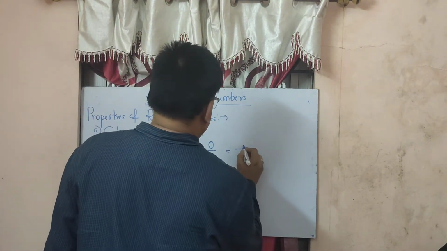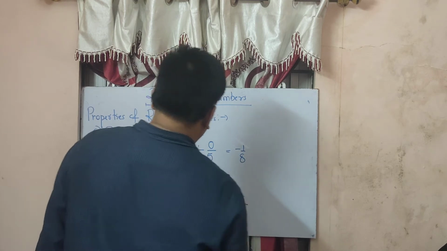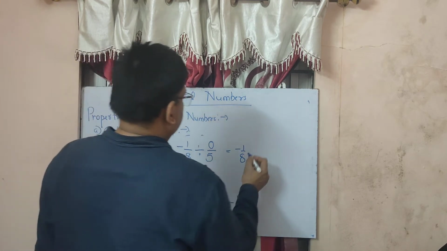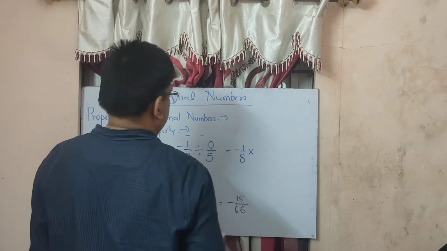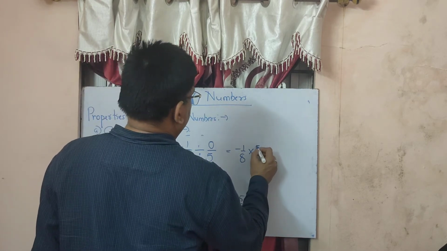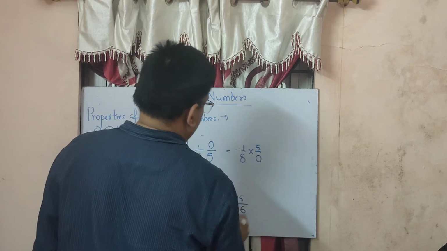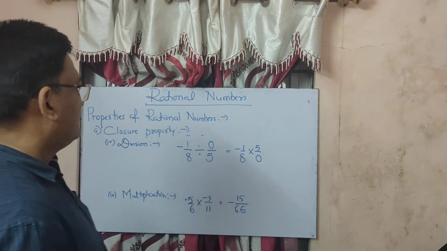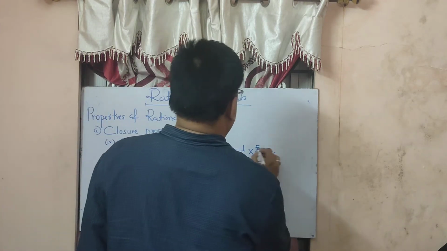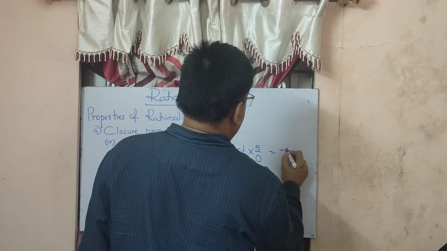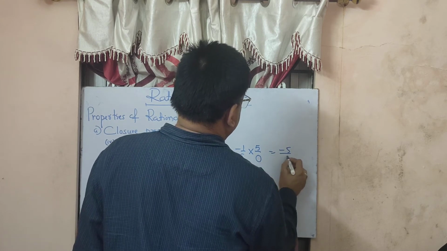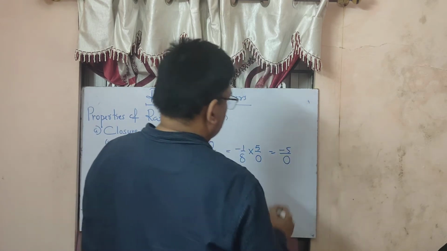First of all, minus 1 upon 8, write as it is. Now in place of division, make it multiplication. It becomes 5 upon 0. Minus 1 into 5 is minus 5, and 8 into 0 is 0.